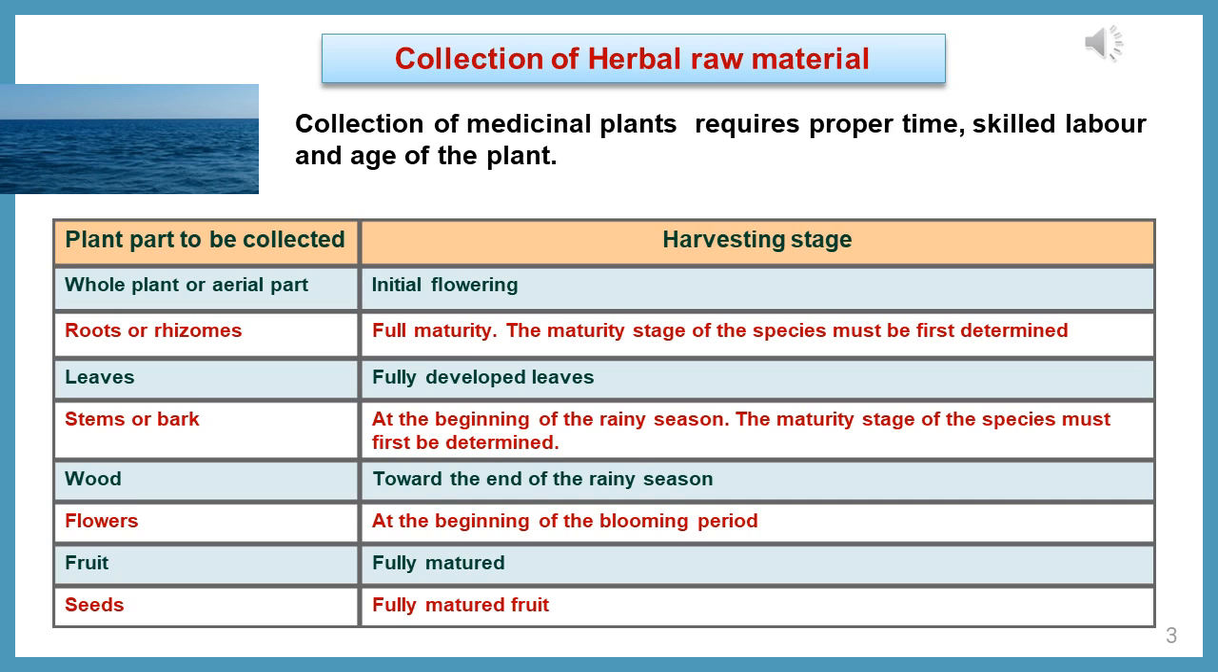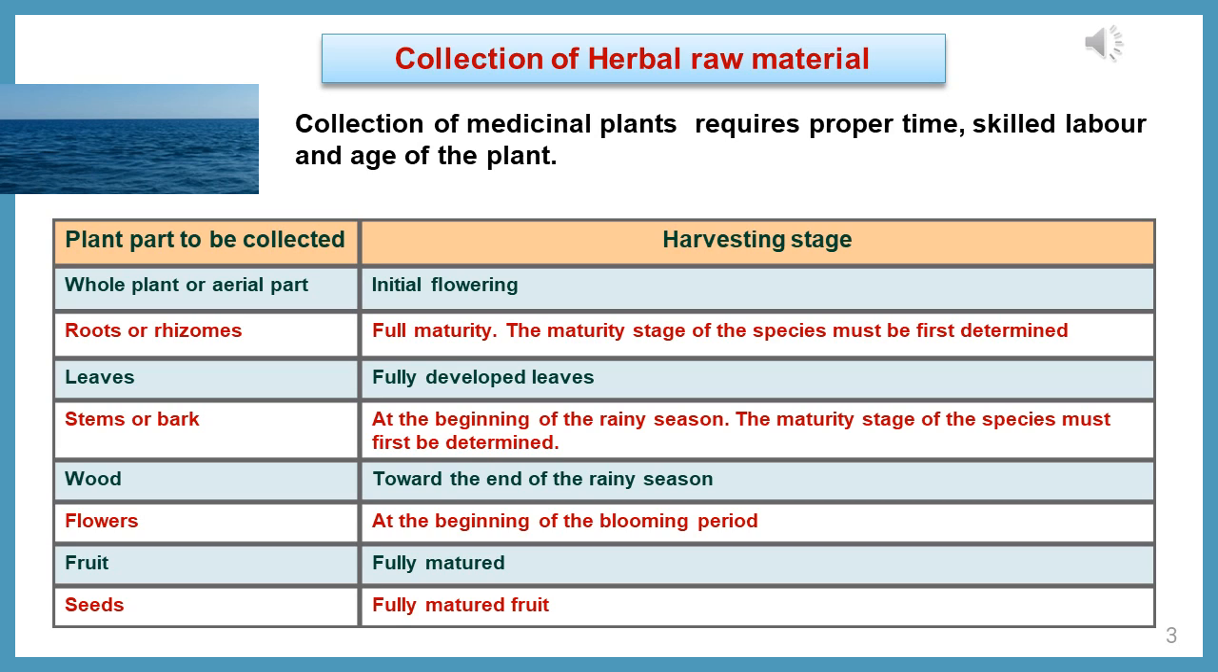After cultivation you go for the collection of herbs. So how are you collecting the herbs? Using different methods. Based upon the parts to be collected, the harvesting stage as well as the harvesting time will be different. I have listed some of the parts to be collected and the harvesting stage for collecting those particular parts of the plant. For collection of medicinal plants, proper timing, skilled labor and the plant age are very important factors.